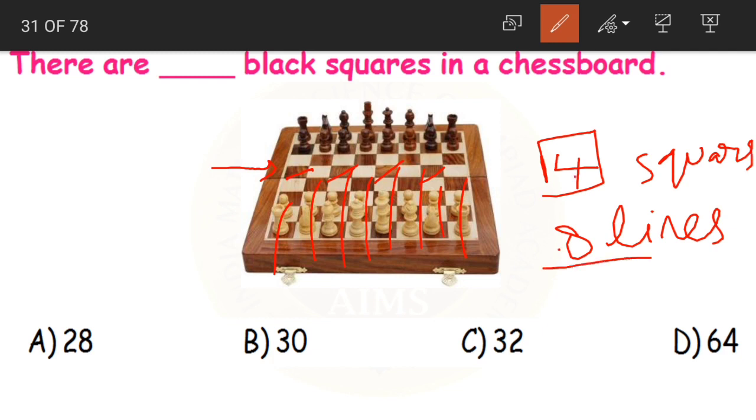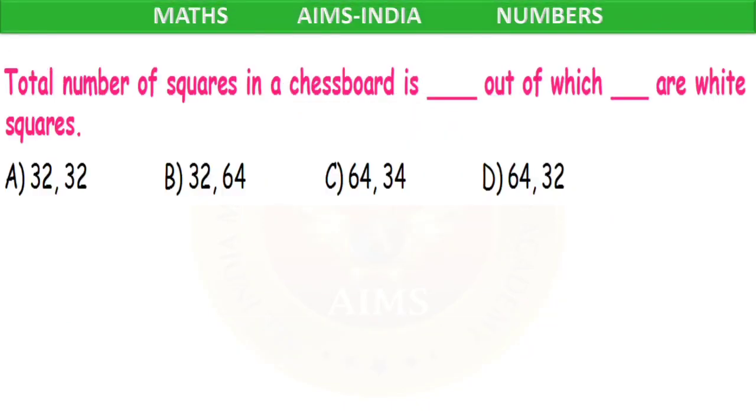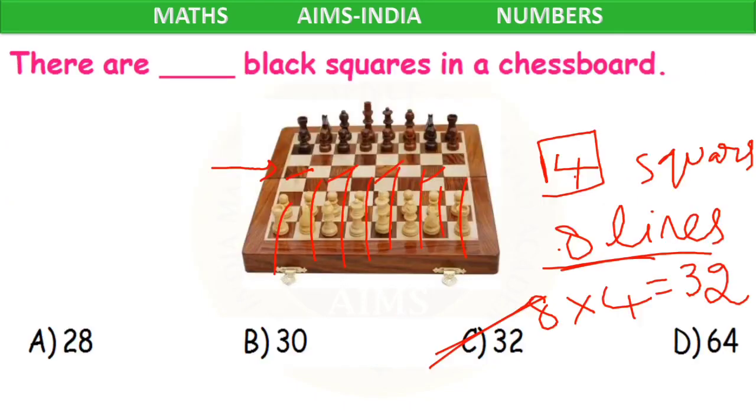Now how many black squares are in 8 lines? What to do, children? We need to multiply. 8 fours are 32. 32 is our answer. Okay, so these are the two ways to solve this question. There are 32 black squares in a chessboard. Next, total number of squares in a chessboard is dash, out of which dash are white squares.